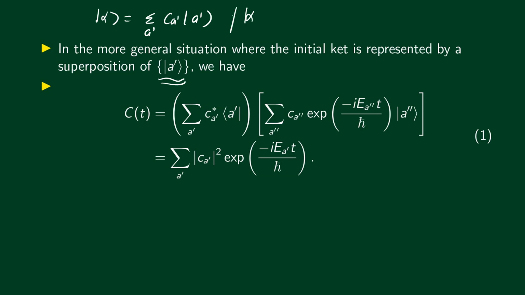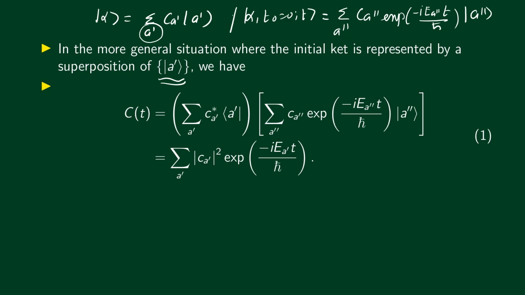So the state at a later time is simply |α, t0 = 0; t⟩. This is equal to, here we have already used the summation index a prime, so let me use a different summation index, a double prime. So we will have the sum of c_a'' exponential minus i E_a'' t divided by ħ, multiplied by the ket |a''⟩. Okay, so this would be the state at a later time.